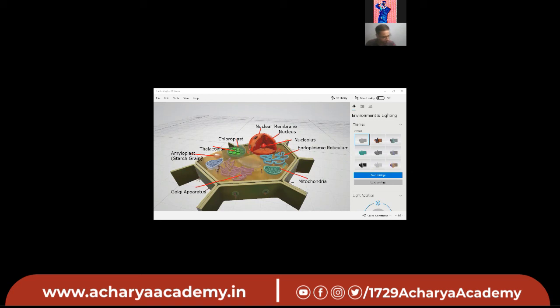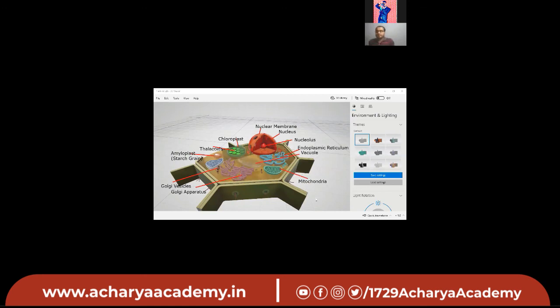And what is this, which is present near the Golgi apparatus? No, these are Golgi vesicles. Now next one. Can you see? Vacuole. Very nice. This one is the vacuole. Can anyone tell me what is the function of the vacuole? Storage of food.